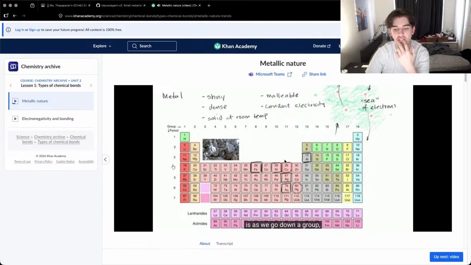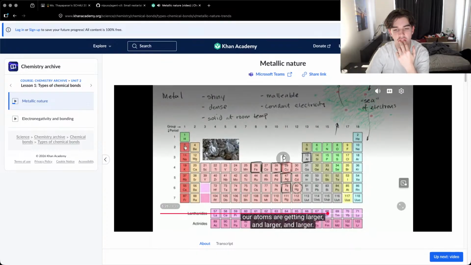Now, the other thing we've talked about is that as we go down a group, our atoms are getting larger and larger. So the outermost electron, that 55th electron in cesium, is much more loosely bound because it's further away than, say, the third electron in lithium. Just as we saw, the elements in the bottom left have very low ionization energy. It doesn't take much energy to remove an electron from them. These are the ones most likely to share electrons, and these actually have the highest metallic nature.